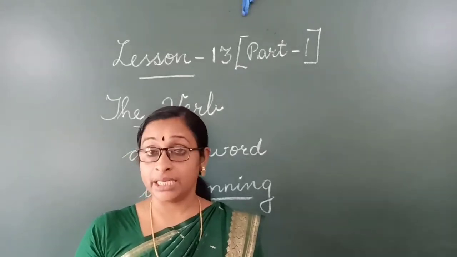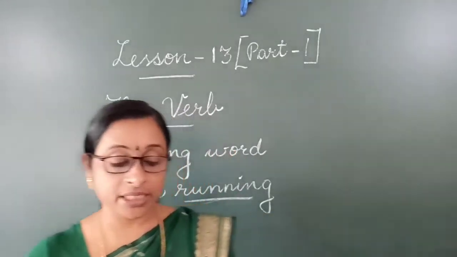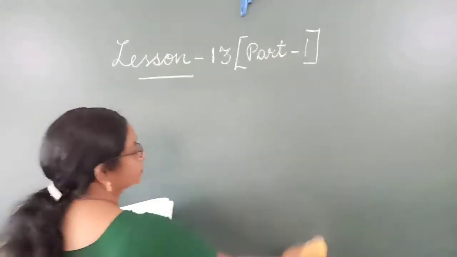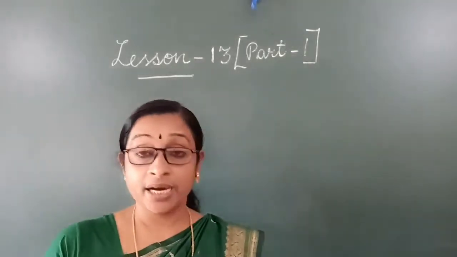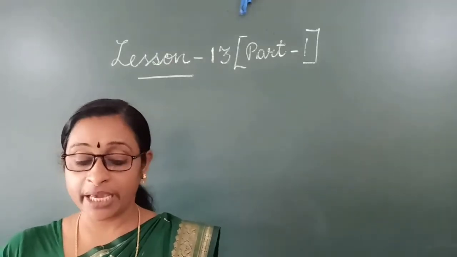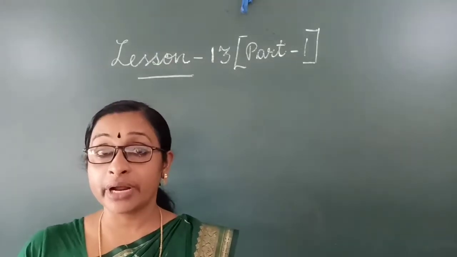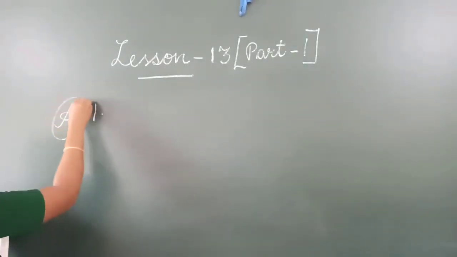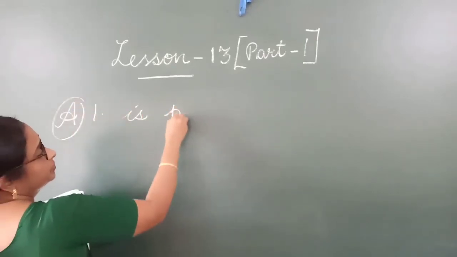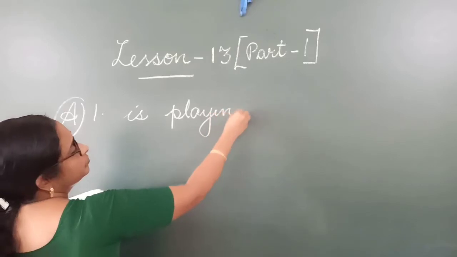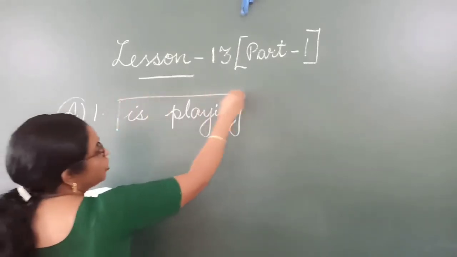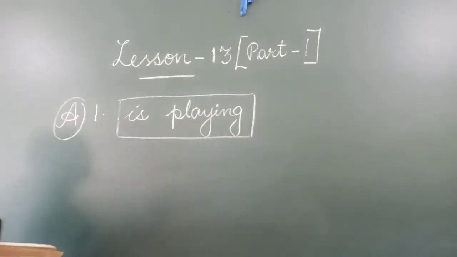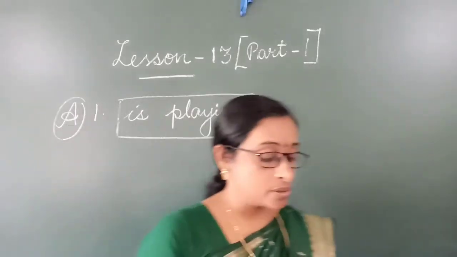She is playing tennis. First one, she is playing tennis. Children, what is the answer there? Here there are two words. Is playing is the verb. So in the box, what will you write there? Is playing. Number one, is playing. This is exercise A. You have to write this in the box given there. Okay. Now second one.